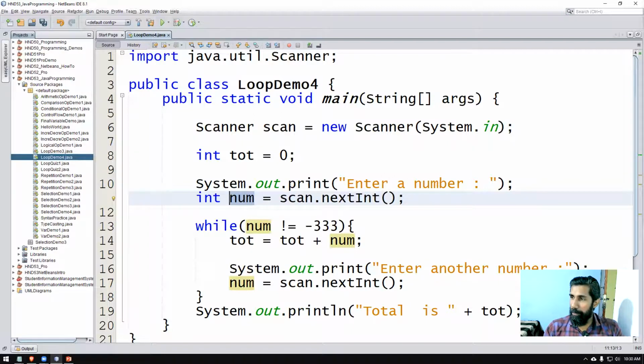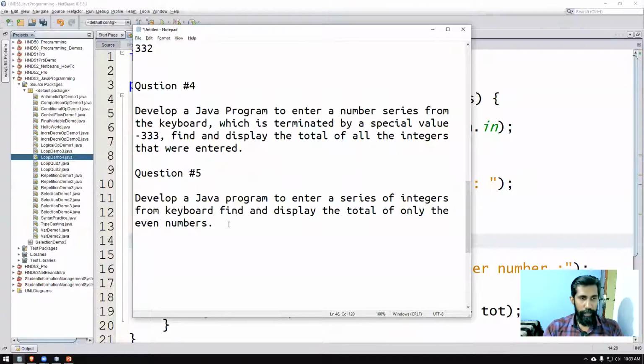Okay. So I'm asking you to develop a Java program to enter a series of integers from the keyboard, find and display the total of only even numbers. Develop a Java program to enter a series of integers from the keyboard, terminated by a special value minus 777.